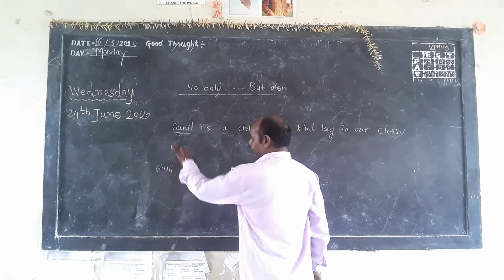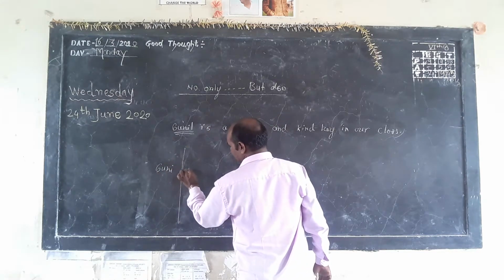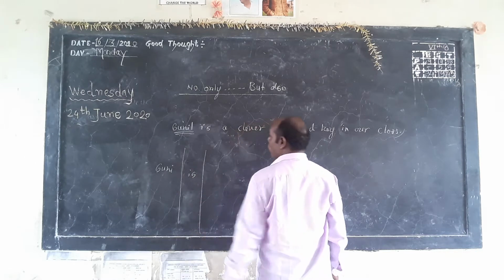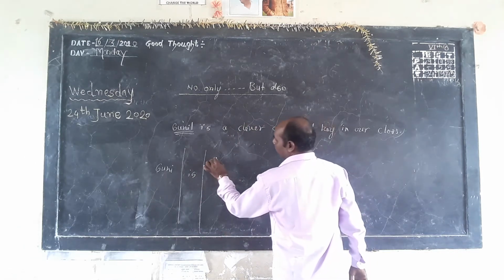Sunil is, common. Is helping verb. A clever.